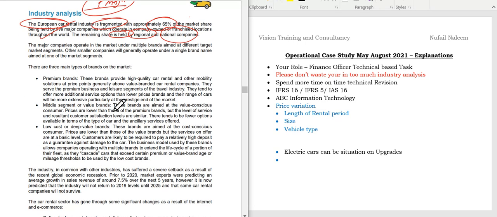So students, if you observe, the major companies operate in the market under multiple brands aimed at different target markets. Other smaller companies will generally operate under a single brand name aimed at the market segment. So this is how it works out. The same brand will change and just to make it updated.